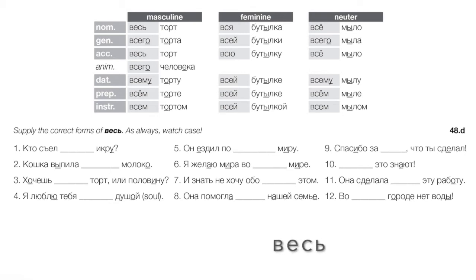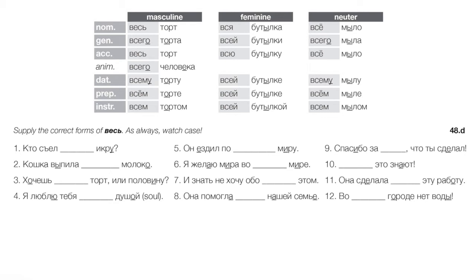Number 4, I love you with all my soul, or with all my heart, we'd say in English, right? We need instrumental, feminine. Я люблю тебя всей душой. 5, he took a round trip around the world, right? He traveled around the world. Or he traveled throughout the world, we could say. We could also say вокруг света, meaning literally around the world. Anyway, он ездил по всему миру, right? He went all over the world, let's put it that way.